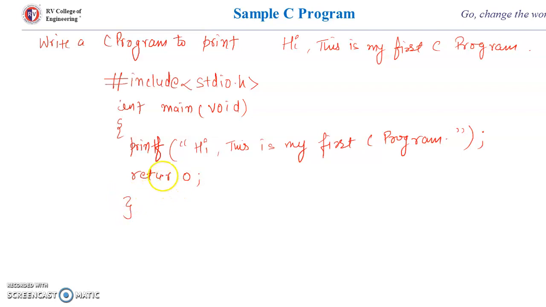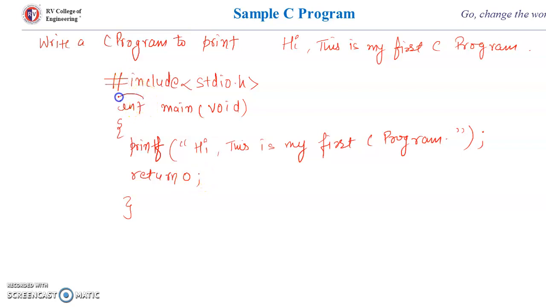curly braces. So see here, the logic of the program: here we are just printing some message, so we'll be writing just one statement, and we are not using any variable. So the local definition, the variable definition part, will not come here. Only one printf statement will come, and this return 0, we always write return 0 at the end.